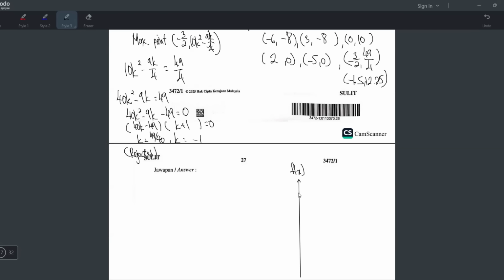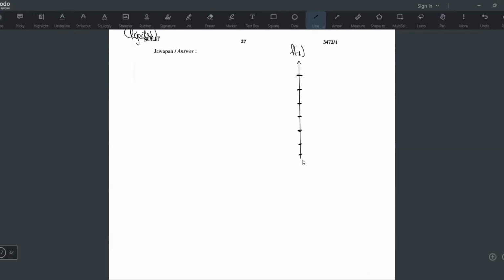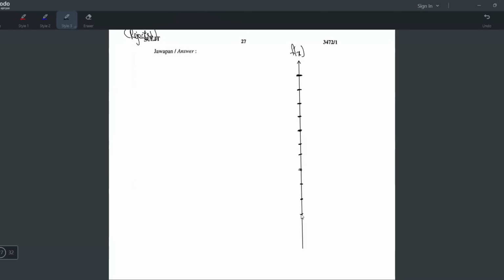So 12, right? So why not I just jadikan this one 12, and I will go 10, 8, 6. It means every time I go down I -2 lah. 12, 10, 8, 6, 4, 2, 0. Okay, but I have to go until -8, right? So this thing have to go even longer down lah. So 12, 10, 8, 6, 4, 2, 0, and then -2, -4, -6, -8. Okay. All right. So where's your 0? -8, -6, -4. This is your 0, right?